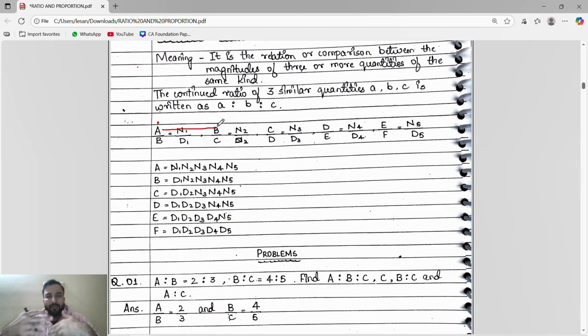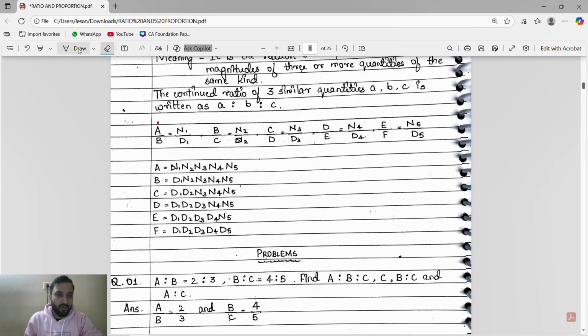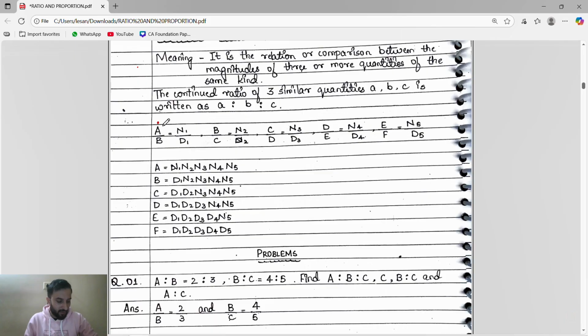We have to go in alphabetical order by what? By multiplying the values. We have to go in alphabetical order by multiplying the values. See here, we have to go in alphabetical order by multiplying the values.